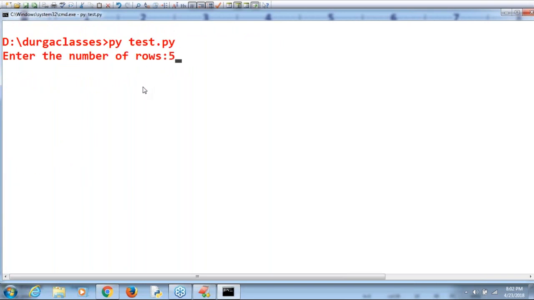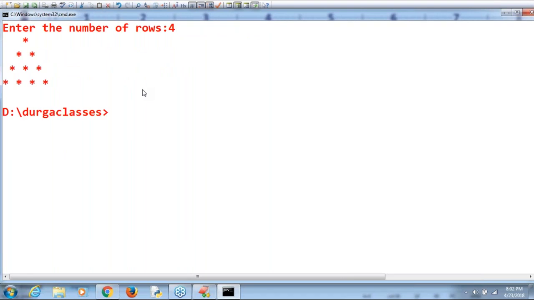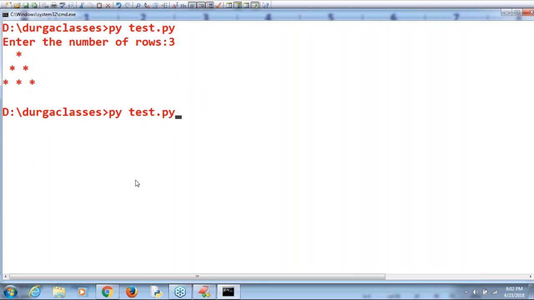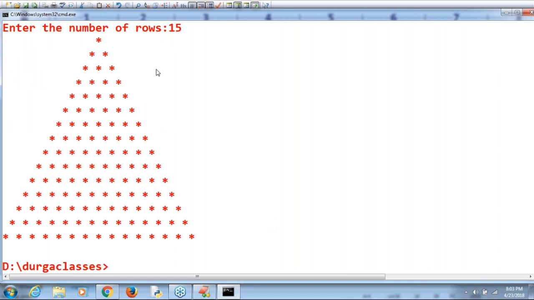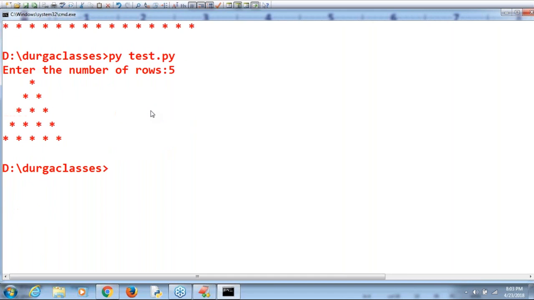Enter some number of rows, 5. Assume that. Am I able to get it? Yes, ma'am. Perfect. It's going to work. Suppose I'm taking 3, sir. 4 I'm taking. Yes, 4. Suppose I'm taking 3, sir. Then perfect. Suppose I'm taking some 15. Yeah, perfect. The 15-row pyramid is going to work by default, no problem at all. Now I'm taking 5. Observe. Now I'm ready to explain the logic.